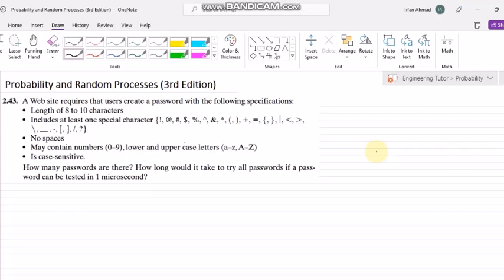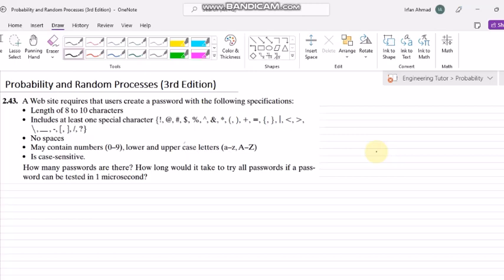Hello again. So this is question number 2.43 in the book Probability and Random Processes for Electrical Engineering by Alberto Leon-Garcia, the third edition of that book. In that book I have found this question, which I have seen as one of the most important questions in learning how to crack different passwords, and it has been used for many years by many practitioners to crack passwords. In a similar manner, you also use this in your daily life to crack different passwords or passcodes of different doors or boxes.